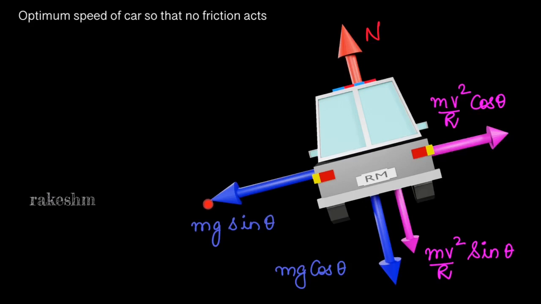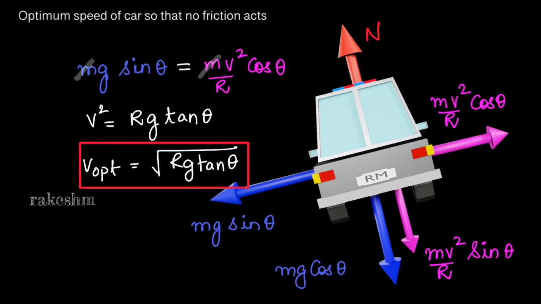I am taking this as my x-axis and this as my y-axis, and I will be balancing the forces along each of the axes. As we need to find out v in terms of theta, radius and g, we can just balance the forces in this direction and get the value of v. So along this direction, as the net force is 0, we can write mg sin theta equals mv square by r cos theta, which I am writing here.